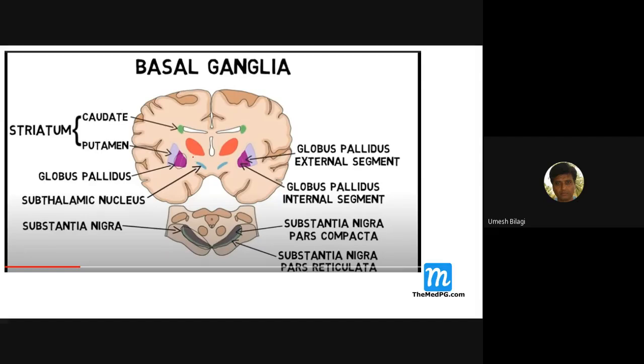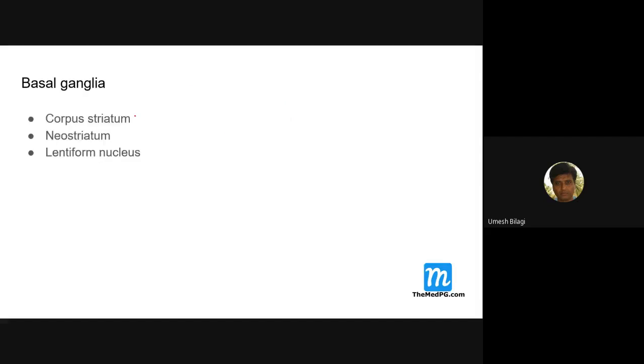Let us learn some more terminology which we use. Corpus striatum. Can anybody tell me what corpus striatum is? Here there is a corpus striatum, a neostriatum, and a lentiform nucleus. Three things. Corpus striatum is the caudate nucleus plus the lentiform nucleus.